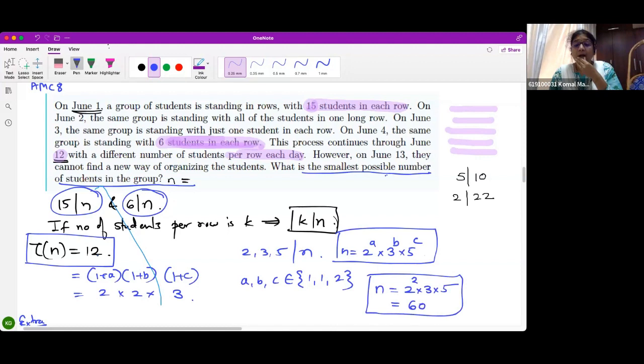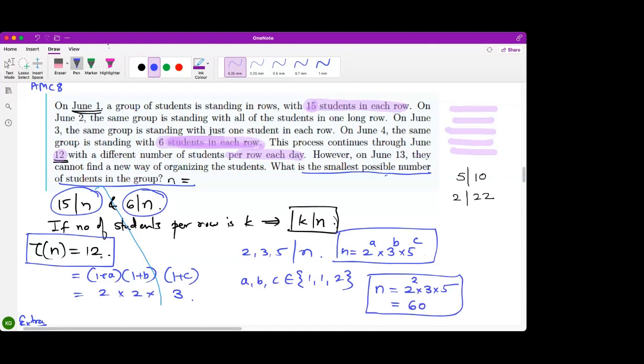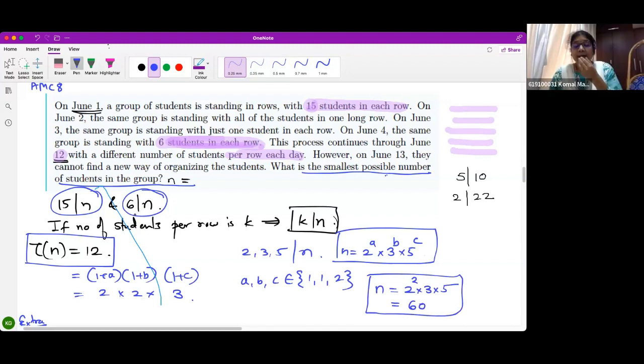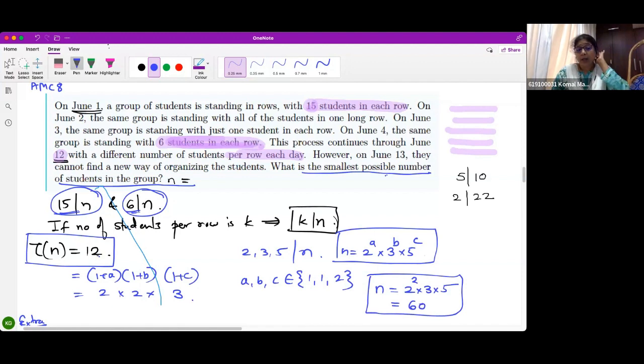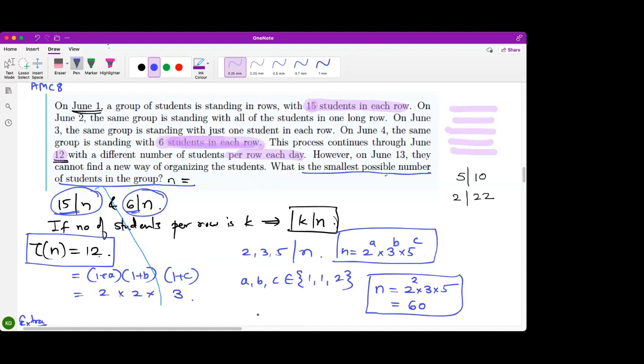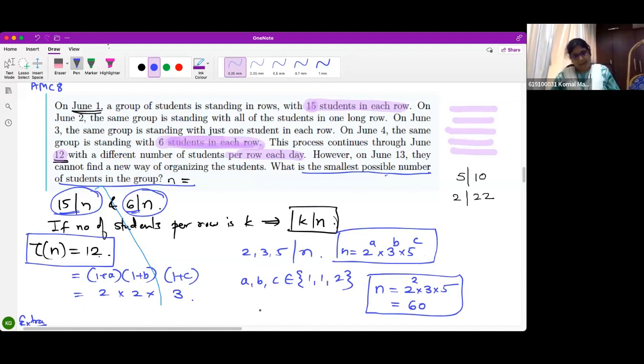Ma'am, 2, 3, 5 are basically the common factors of 15, 6, and 12, right? No, 12 you don't have to worry about. You just have to worry about 15 and 6. 12 is the number of factors. 12 is not given as a factor of n. 12 is the number of divisors. So we took the prime factors of 15 and 6 and then checked, right? Yes, we check prime factors of 15 and 6.